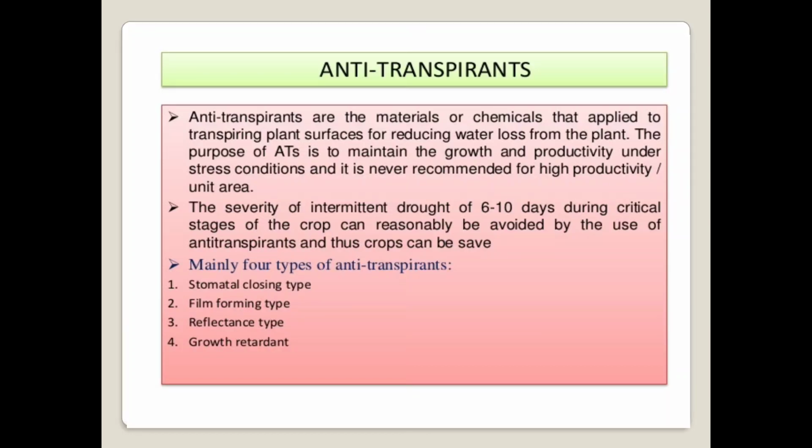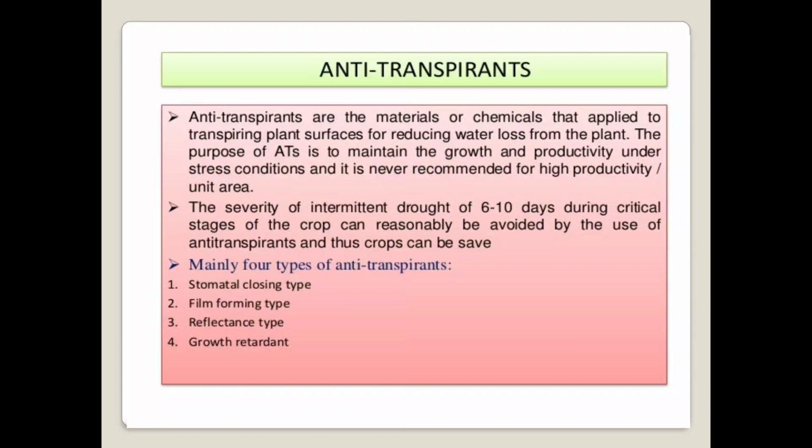The purpose of anti-transpirants is to maintain growth and productivity under stress conditions. So what is the aim behind the application of anti-transpirants? That is to maintain the growth as well as the productivity of the crop under stress conditions. It is never recommended for areas of high productivity per unit area. The severity of intermittent drought of 6 to 10 years during the critical stages of crop growth can reasonably be avoided by the use of anti-transpirants, and thus crops can be saved.